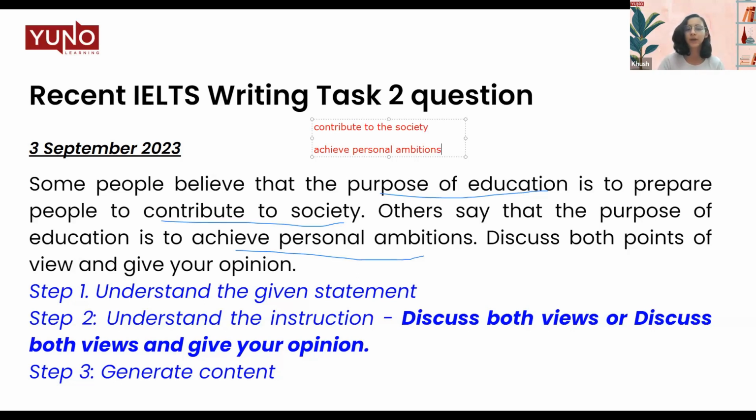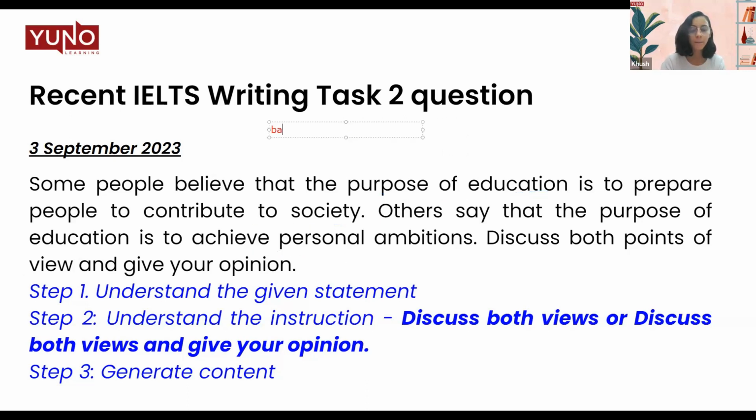So when you think about this particular question, there are two ways you can express your opinion. What are those two ways? Let's talk about those two ways quickly. Number 1 is a balanced opinion, and the other one is an unbalanced opinion. I'll start with the unbalanced opinion.